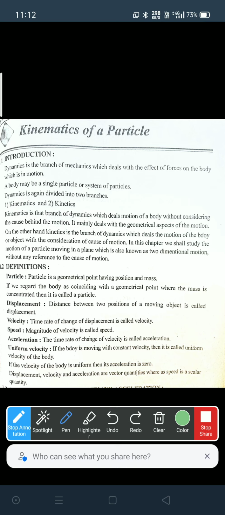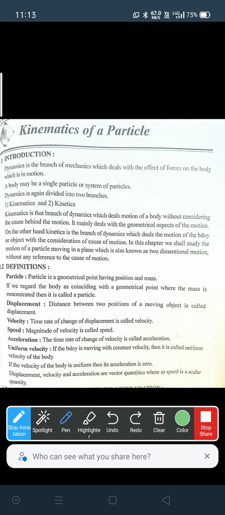Kinematics means the branch of dynamics which deals with motion of a body without considering the cause behind the motion. हरकत बॉडी की देखना है, लेकिन उसके पीछे वजह क्या है, क्यों हरकत कर रही बॉडी, ये नहीं देखना है हमको. तो ये है काइनेमेटिक्स. It mainly deals with the geometrical aspects of motion. We have only geometrical aspects of a motion.